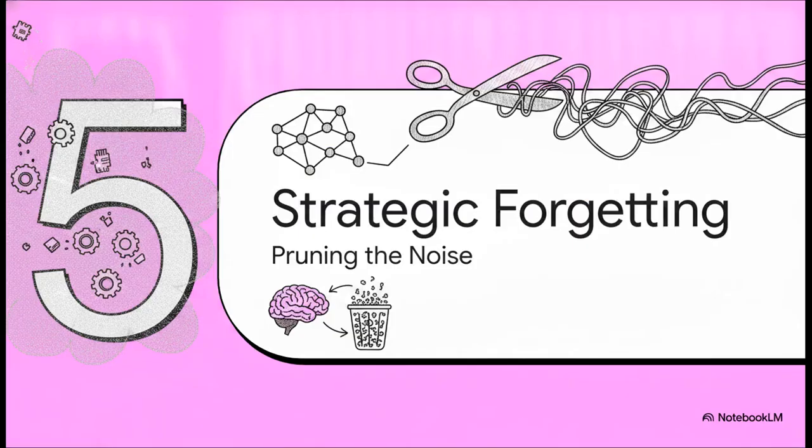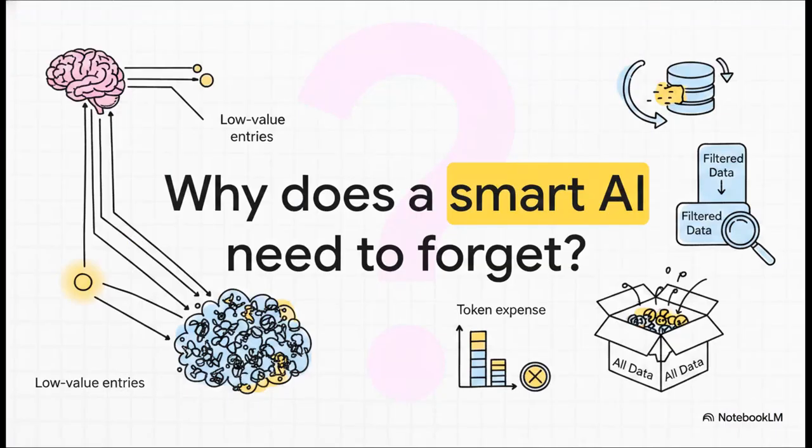And finally, Part 5, the art of strategic forgetting. This brings us to the absolute most counterintuitive requirement for a highly intelligent system, the ability to selectively forget. You're probably thinking, why on earth would I want my smart AI to forget anything? Well, unbounded infinite memory is actually a trap.